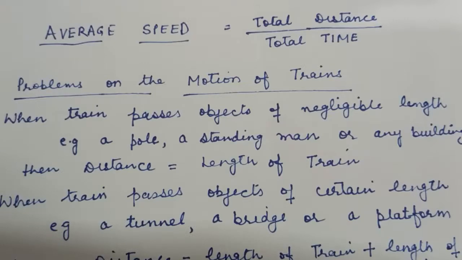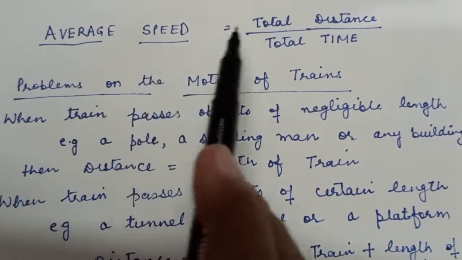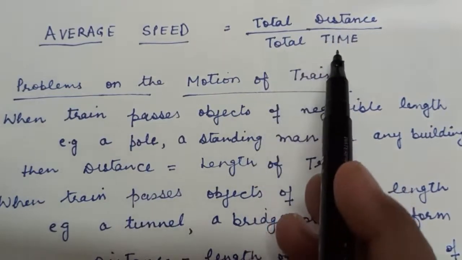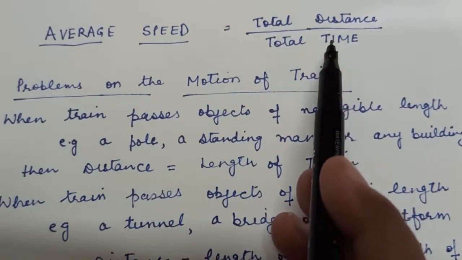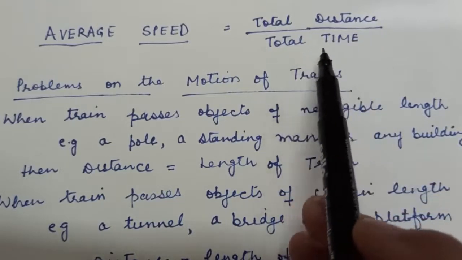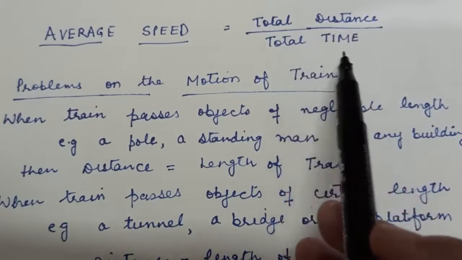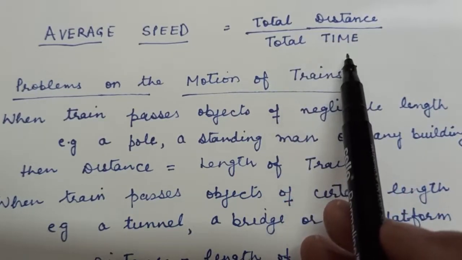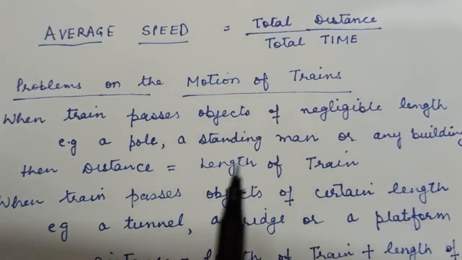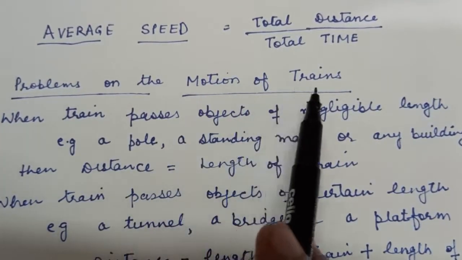Now next you have average speed. Average speed is equal to total distance upon total time. It means whatever distances you are given, add them all, upon the timings. Add all the timings. So you will get total distance upon total time. Next type of questions that you have is problems on motion of trains.